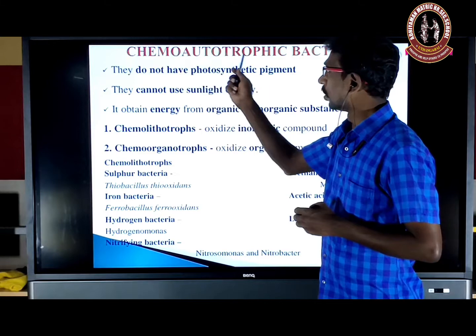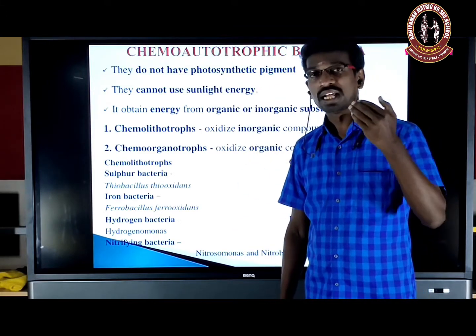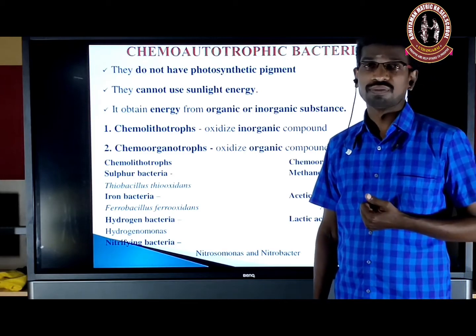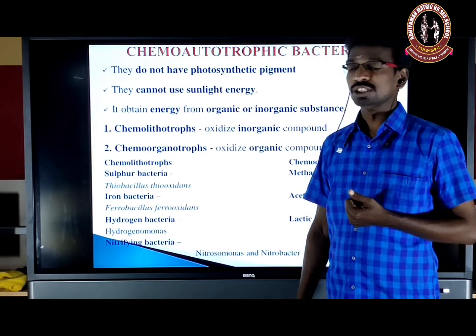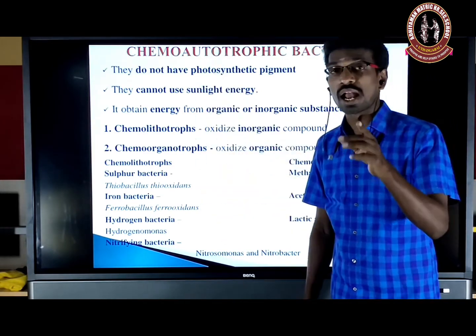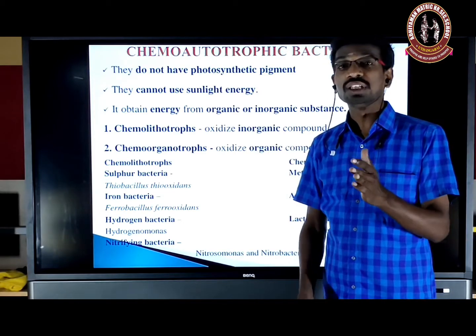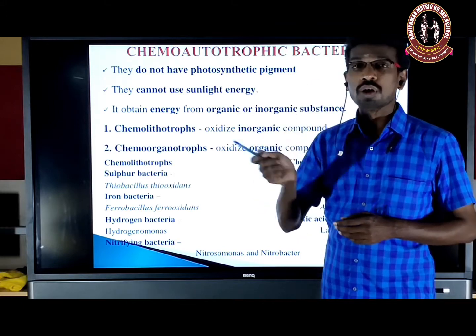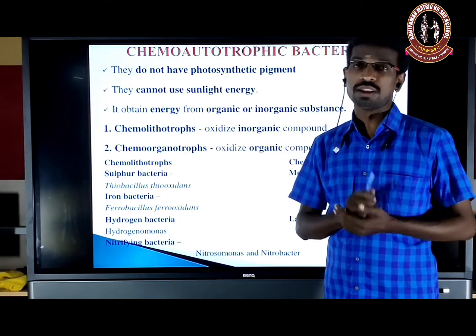In chemoautotroph, instead of light energy, they use chemical energy for the manufacture of food material. So this group of bacteria does not have chlorophyll pigment; the photosynthetic pigment is absent. Only photoautotrophs have the photosynthetic pigments.